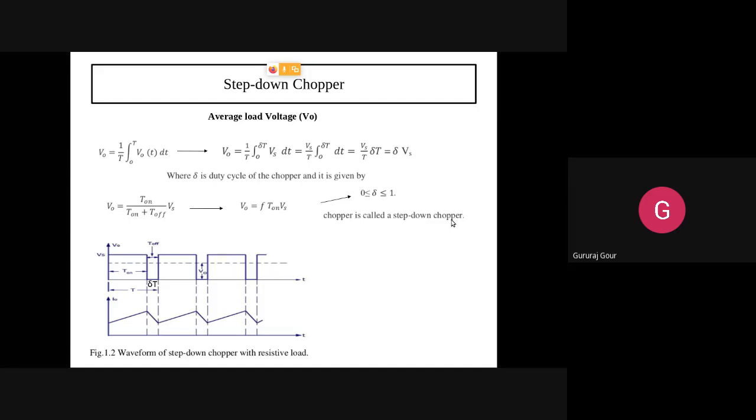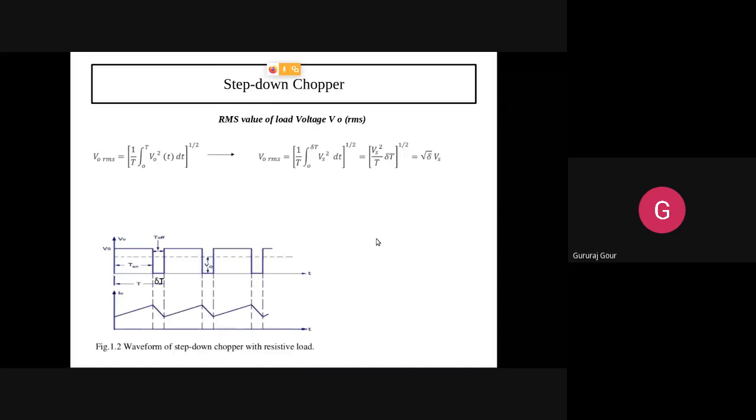This is how, guys, you need to explain the operation in terms of your own words. Don't simply put the equation like this. You have to tell its significance. This is all regarding step down chopper.